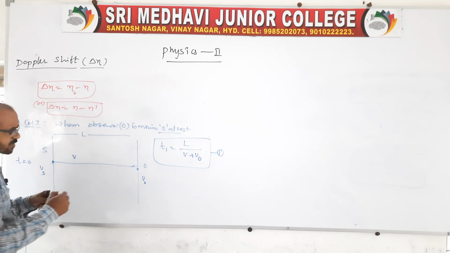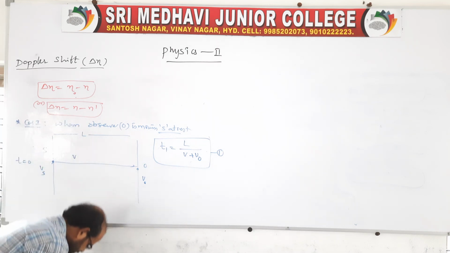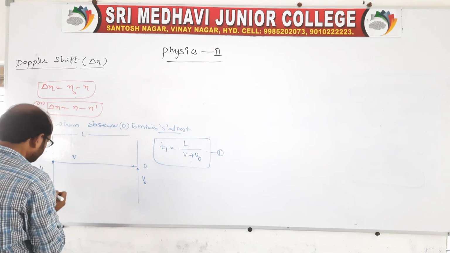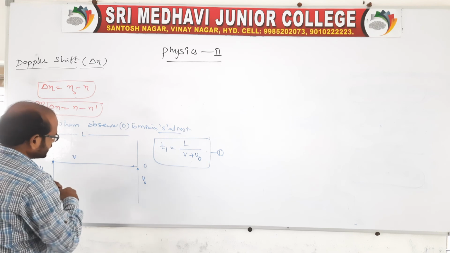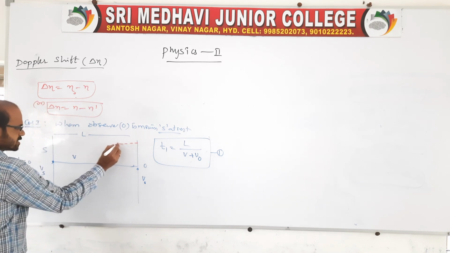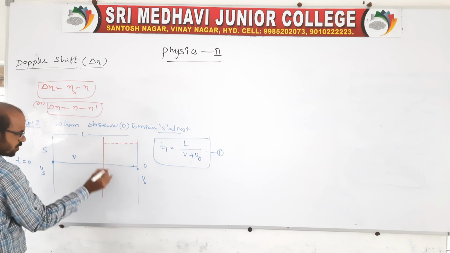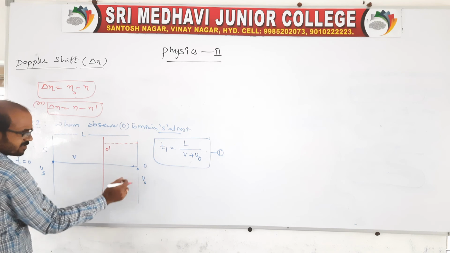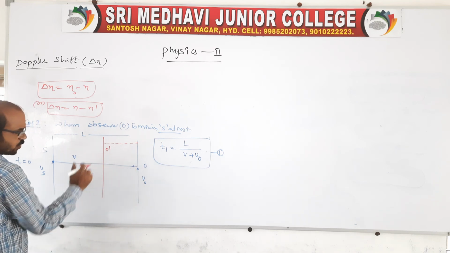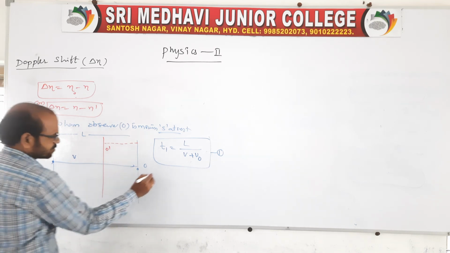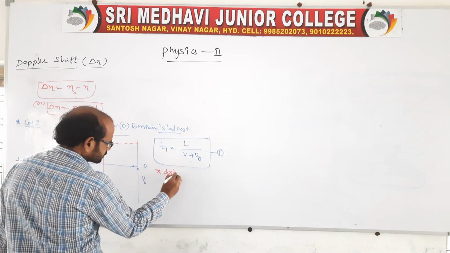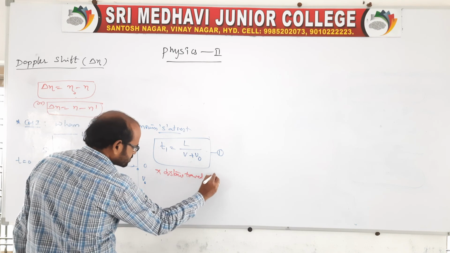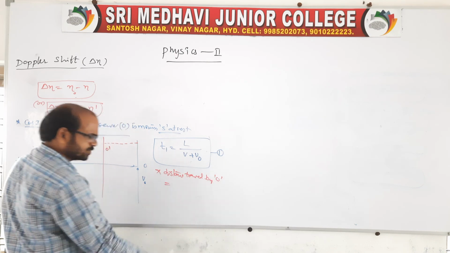Now the observer is moving towards the source like this. So now he has reached from O to O dash. The distance travelled by the observer from O to O dash is equal to velocity into time.